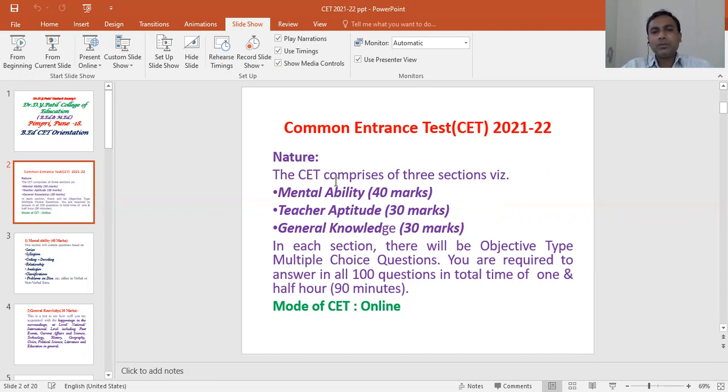This CET comprises three sections. The first one is mental ability; 40 marks of questions will be asked on mental ability. The second section is teacher aptitude; 30 marks of questions will be based on teacher aptitude. The next one is general knowledge; 30 marks will be given for general knowledge. In each section there will be objective type multiple choice questions.